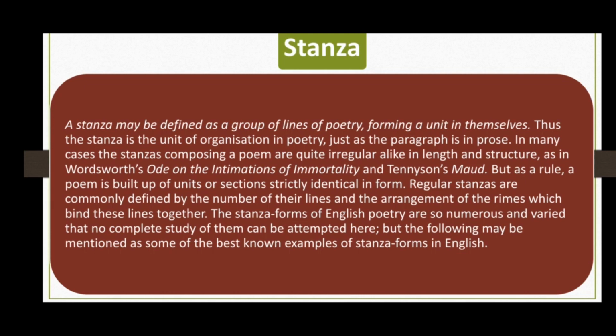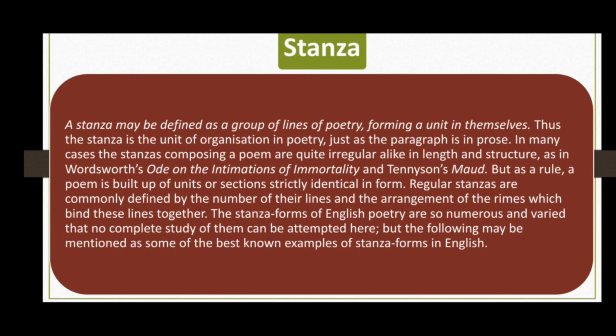So when a poem is composed of 4 or 5 stanzas and each stanza is different in length and structure, such kind of stanza is called irregular. Then what is a regular stanza? A regular stanza is quite opposite of the irregular one.